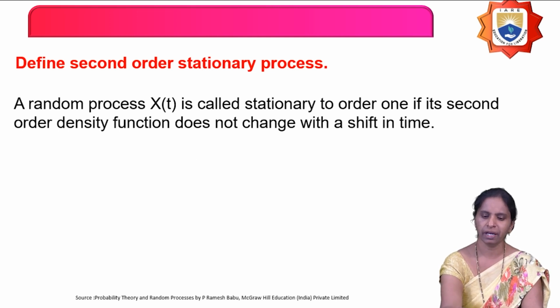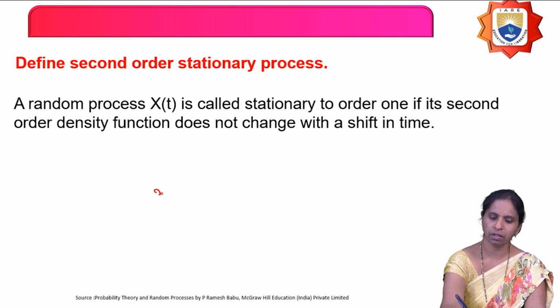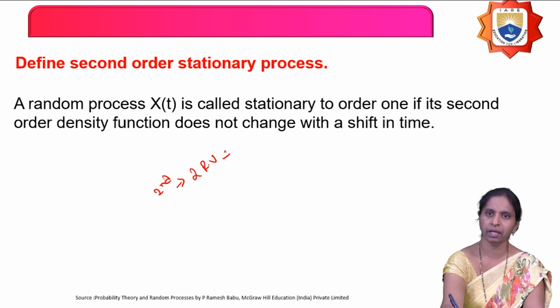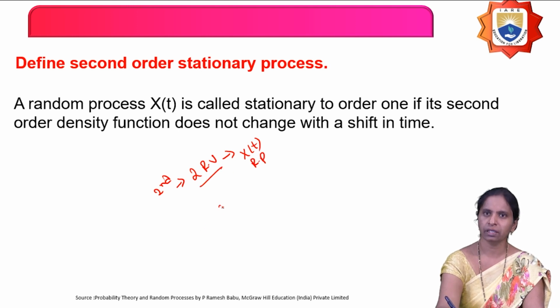Similarly, define second order stationary random process. A random process x of t is said to be second order stationary if its second order density function does not change with time. Second order means how many random variables are defined on the random process x of t? You have defined two random variables, at t equals t1 and t2. Then what is the second order density function here? Fx of x1 comma x2.